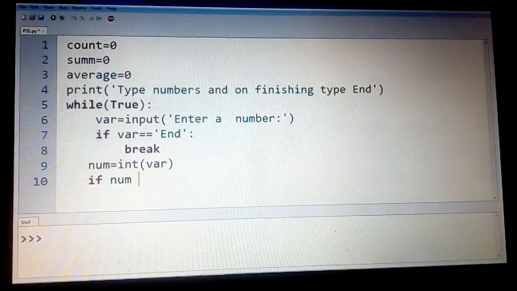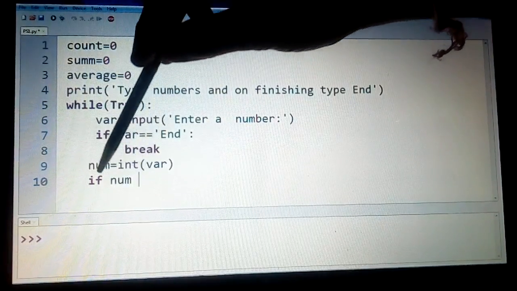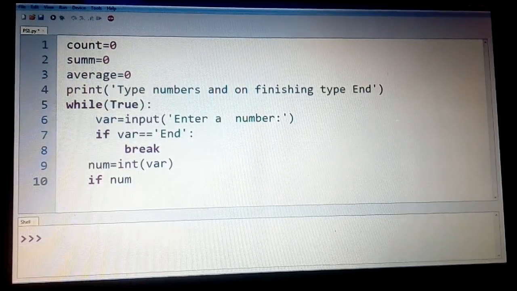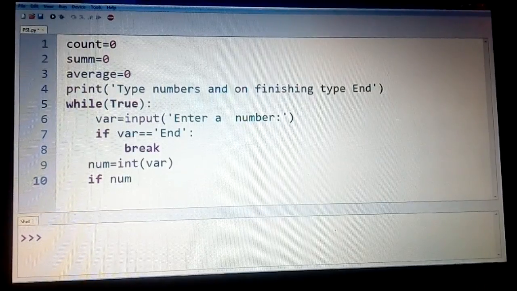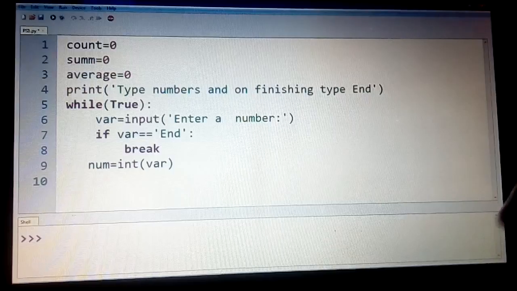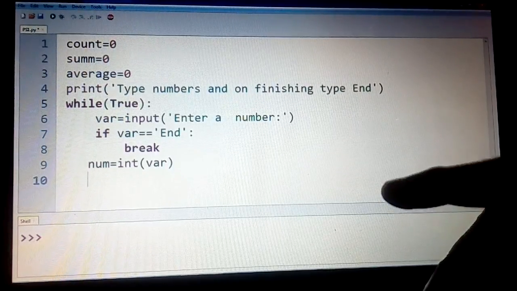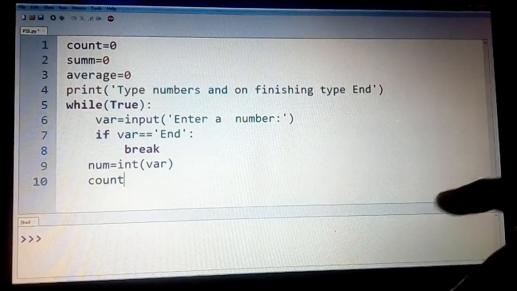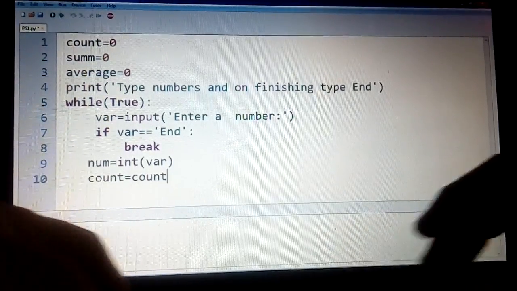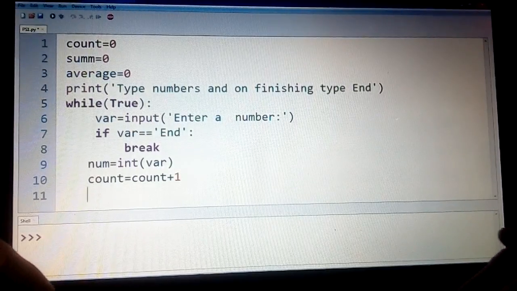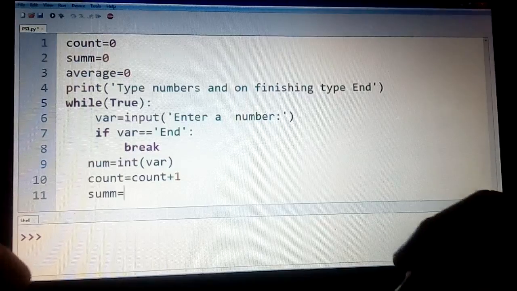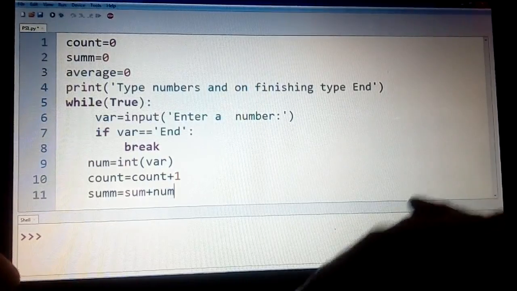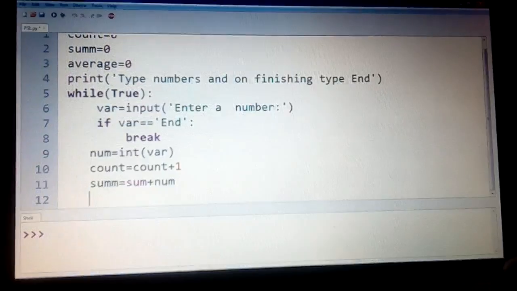Now in this case here, as per the algorithm, we need to check whether it is a valid number or not. But as I told you, we are going to make use of try and except block, so this check is not required. I'll tell you why. You just have to directly use this number, assuming that this number is fine, and you say count is equal to count plus 1, and then sum is equal to sum plus the number, in our case it is num, and that's it.